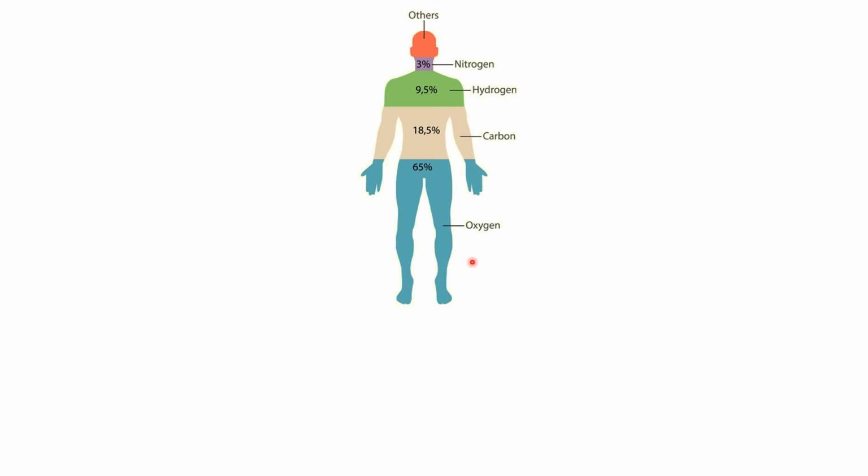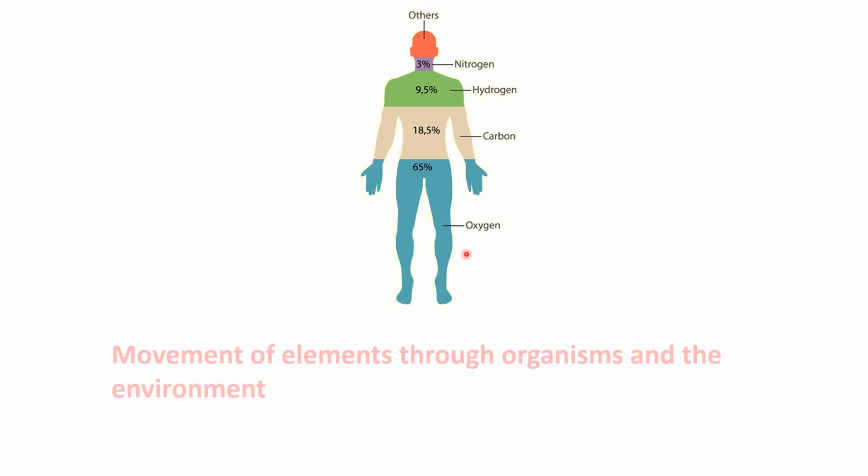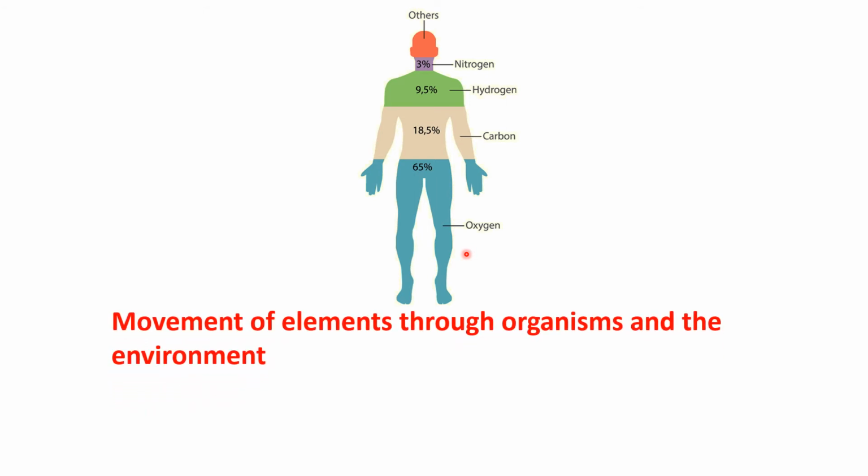So if you break apart the human body, you would definitely find that our body is mostly comprised of the element oxygen. So here, if we are going to define a biogeochemical cycle, we can define it as the movement of elements. Which elements? The elements we just discussed a moment ago, that is carbon, hydrogen, nitrogen, sulfur, phosphorus.